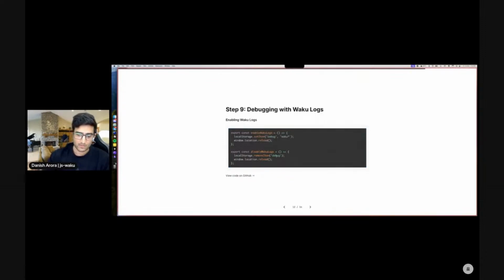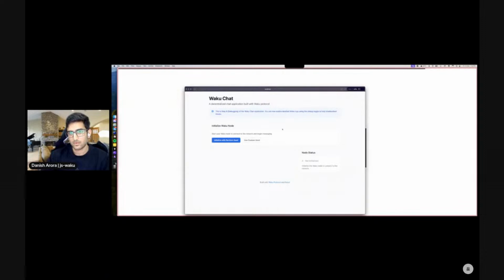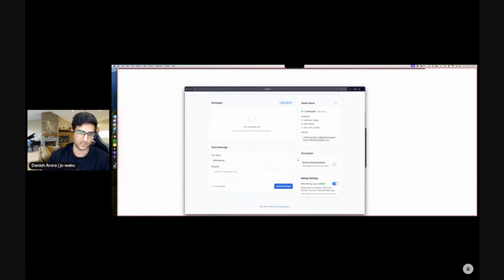We've done a simple toggle so that you don't have to worry about this, or at least don't worry about setting it in local storage manually. One important thing I would like to highlight is I had Honey installed as an extension, and it would always overwrite the debug key in my local storage. So make sure none of your extensions are overwriting local storage.